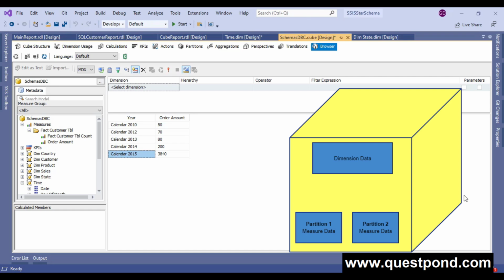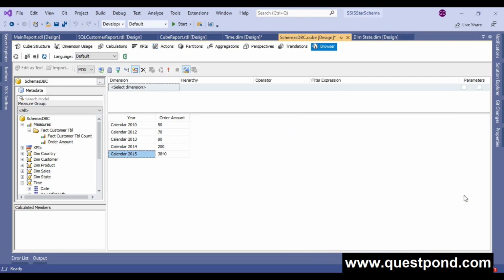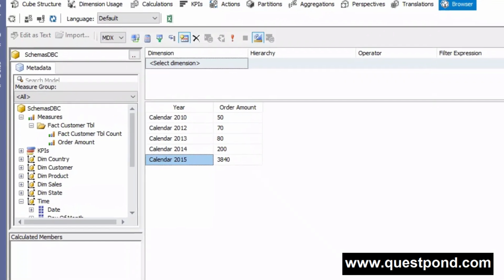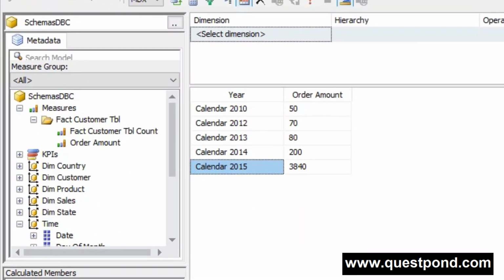This can have several advantages, such as improved performance of the cube, easy aggregation on a particular partition, querying the result set will be much faster, and easier maintenance. So in simple words, we do the partition if our cube has big data like millions of records. Then partitioning this big cube into smaller logical chunks will help us to improve the processing of the cube and the performance of the cube. For example, if we have the records from 1970 to 2022, then yes, we can partition the cube year-wise.